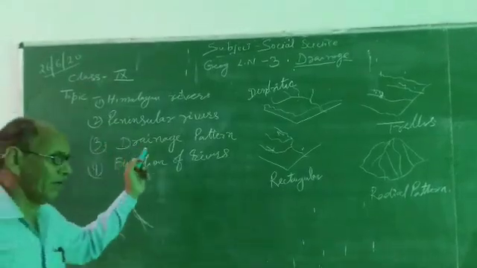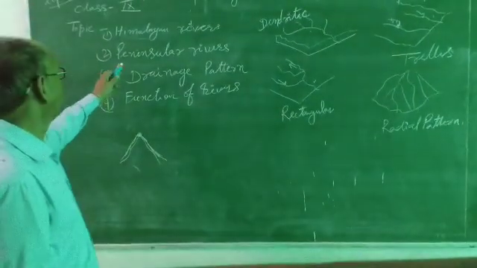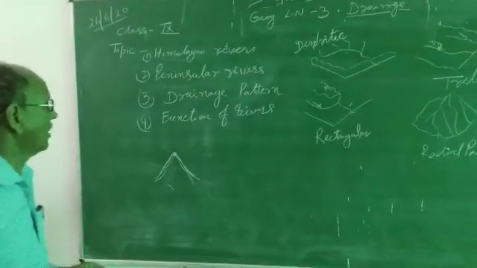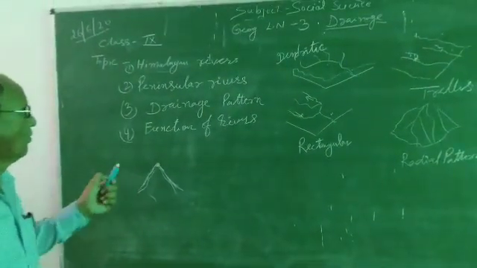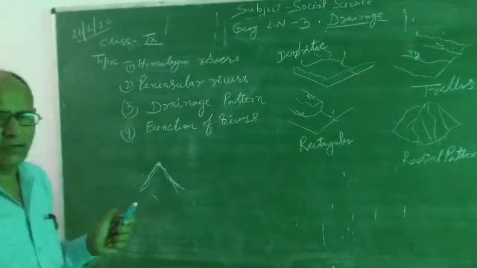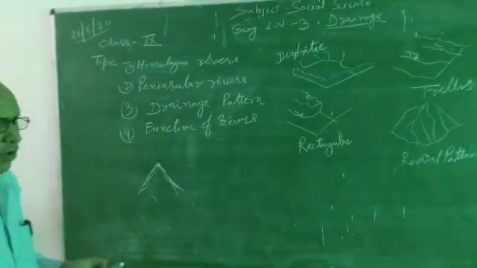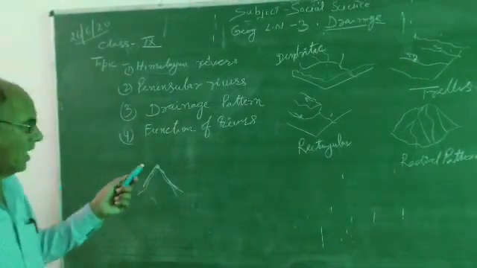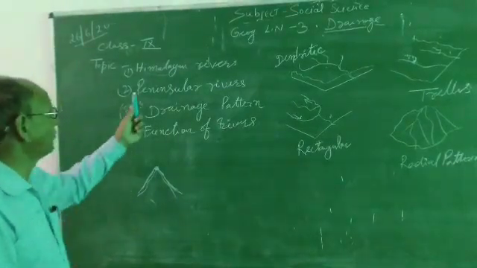But peninsular rivers are Krishna river, Godavari river, Kaveri river, Narmada river and Tapi river, which originate from the peninsular region.